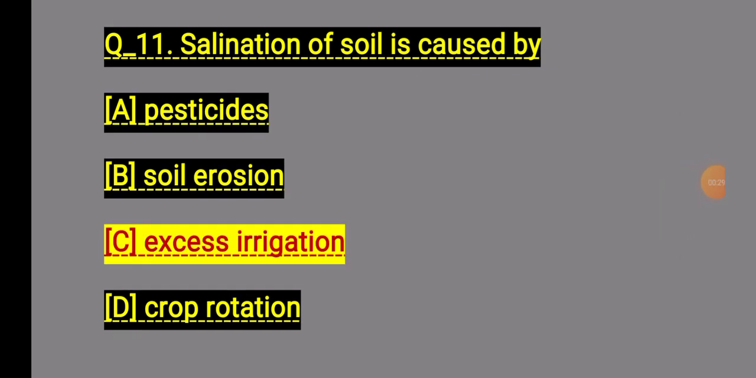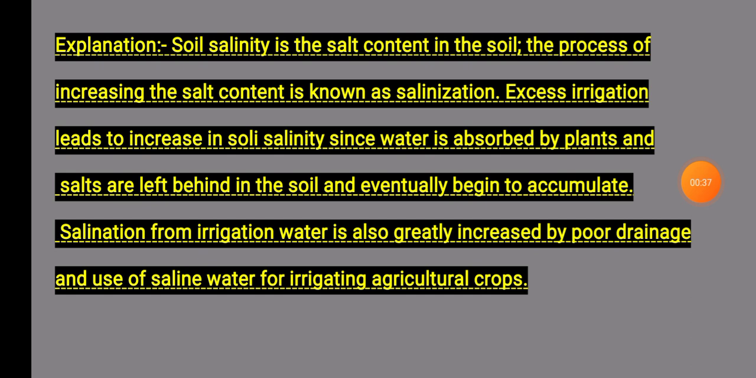Number C, excess of irrigation. The salination of the soil is caused by excess irrigation. Explanation: soil salinity is the salt content in the soil. The process of increasing salt content is known as salination. Excess irrigation leads to an increase in soil salinity, since water is absorbed by plants and the salt is left behind in the soil, and eventually it begins to accumulate. Salination from irrigation water also increases greatly through poor drainage and the use of saline water in the irrigation of agricultural crops.